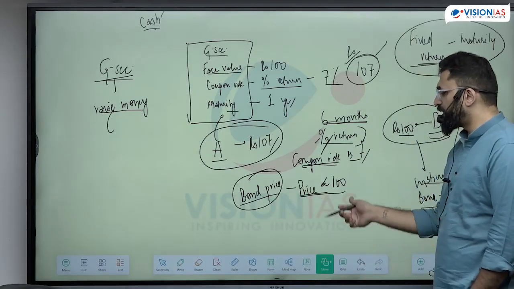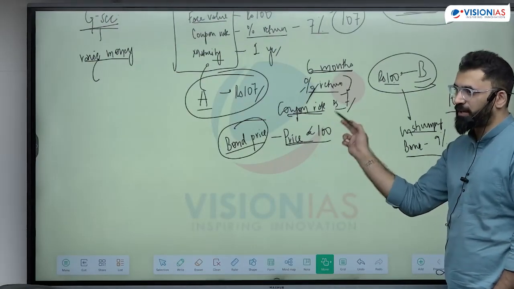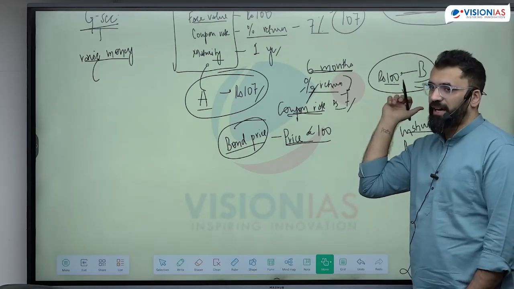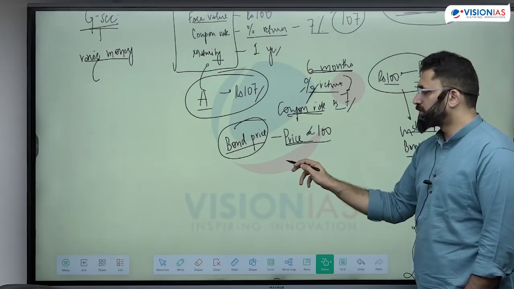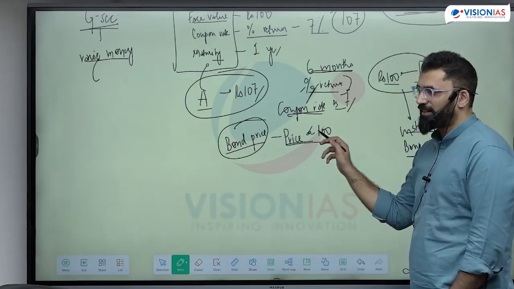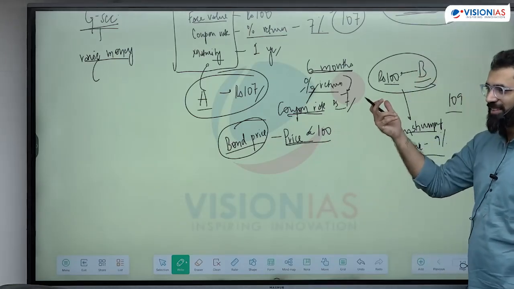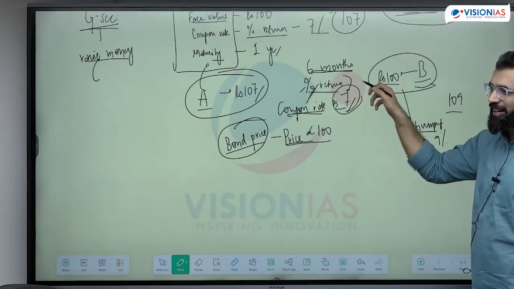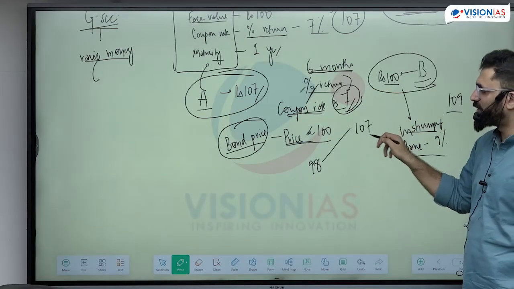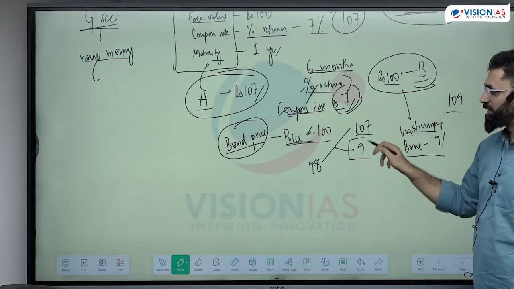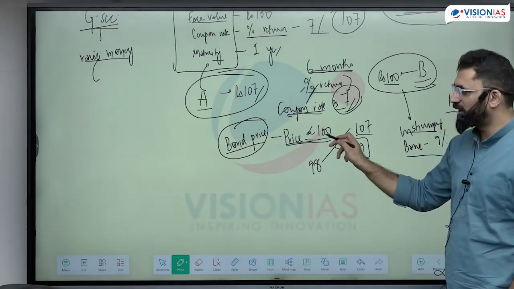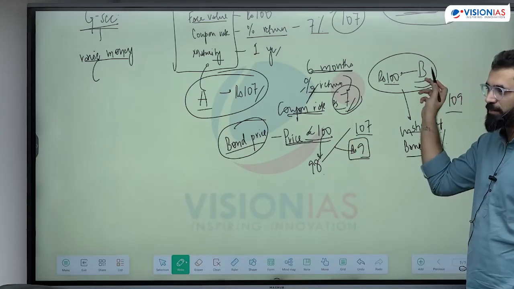Now on 100 rupees, 7 rupees is the return being earned, and here the return is 9. So at what price should the bond sell so that I have a comparable return? 97. 97. ऐसे कैसे told? If you have 7 rupees and you want 9 rupees return here, 98 and 107 is going to give you what? Is it clear? That means the price of the bond is less than 100, then only I will buy it.